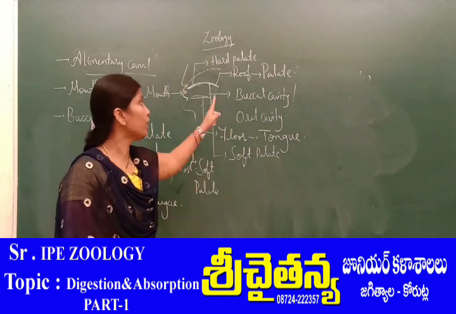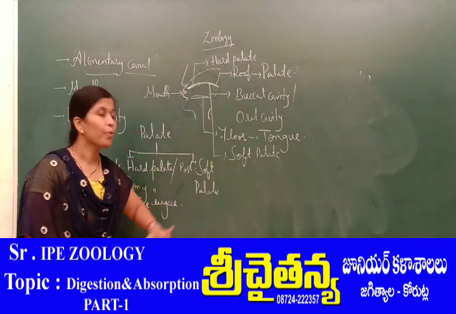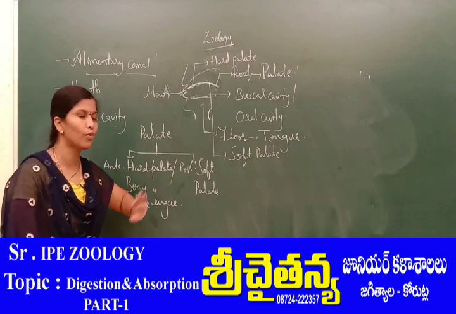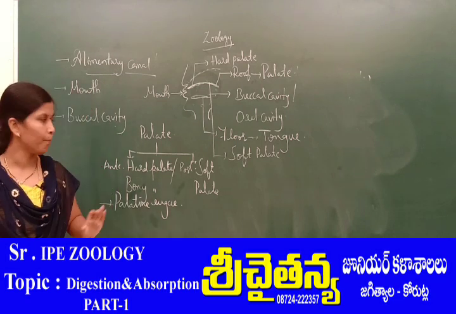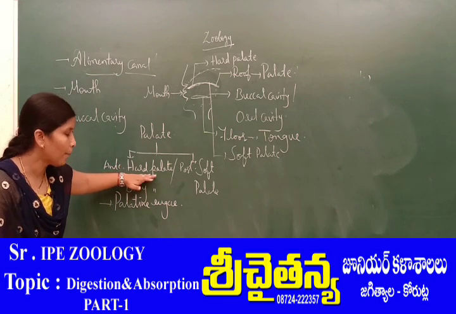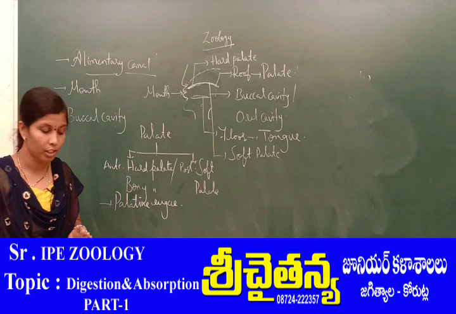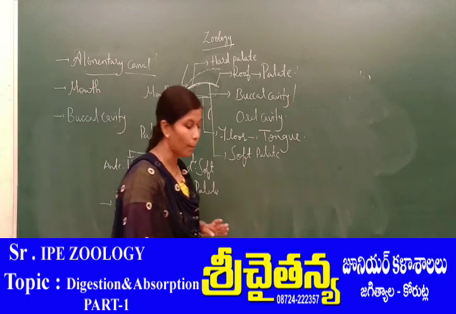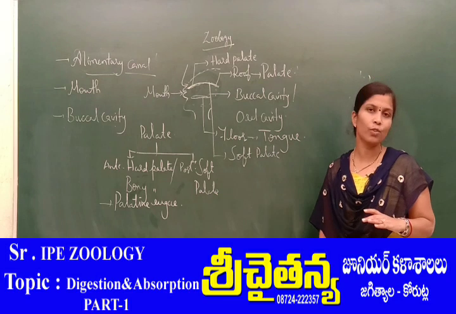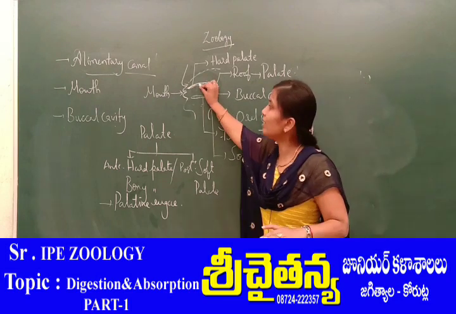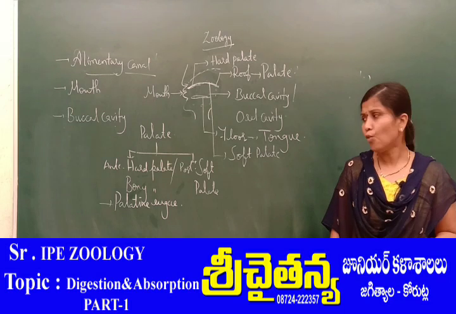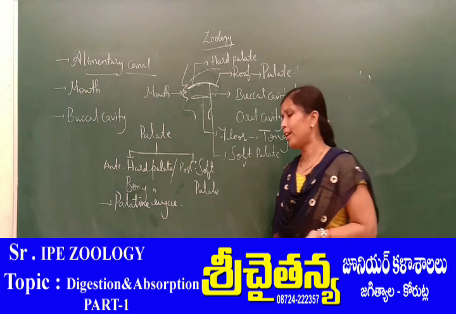The posterior part is soft because it is formed by fibrous connective tissue as well as epithelium. When we clearly observe, the hard palate has a rough surface. Why? Because it is lined by transverse ridges, commonly construed as the palatine rugae. So what is the use of the palatine rugae?